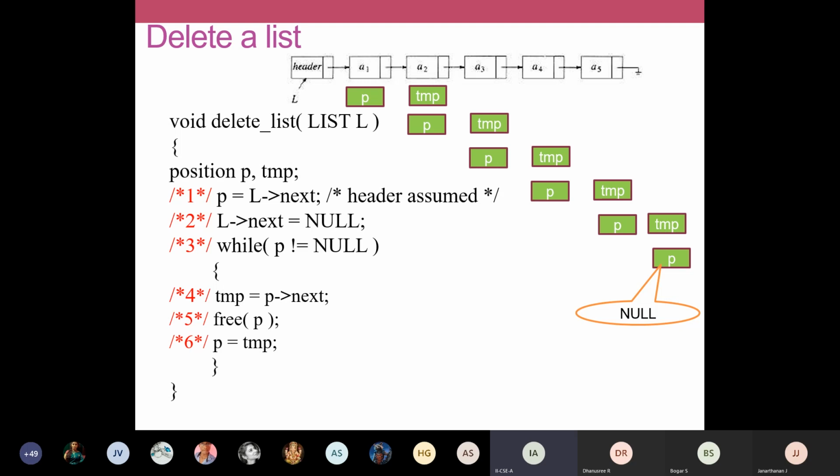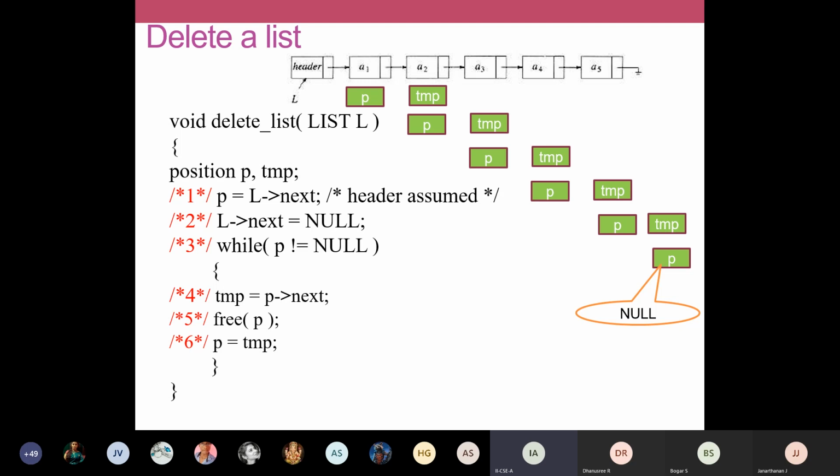If I am deleting a1, I won't get the address of a2, so we cannot delete all these nodes. Before deleting a particular node, we are going to save the address field of this node so that we'll get the successive nodes. We are going to save that first.